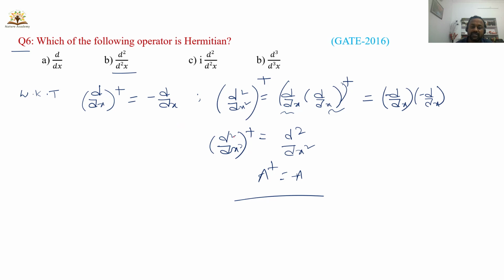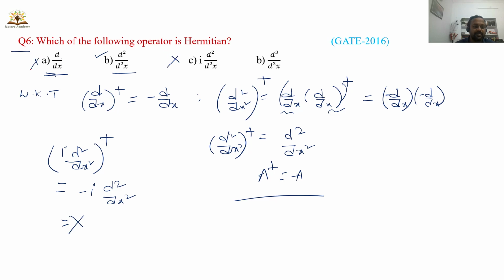So that means here d square by dx square is a Hermitian operator, and i into d square by dx square is skew Hermitian again. Let's check it. I into d square by dx square. Apply the Hermiticity condition here. When you operate dagger on i, you will get minus i, and d square by dx square is simply d square by dx square. So this is not a Hermitian operator.